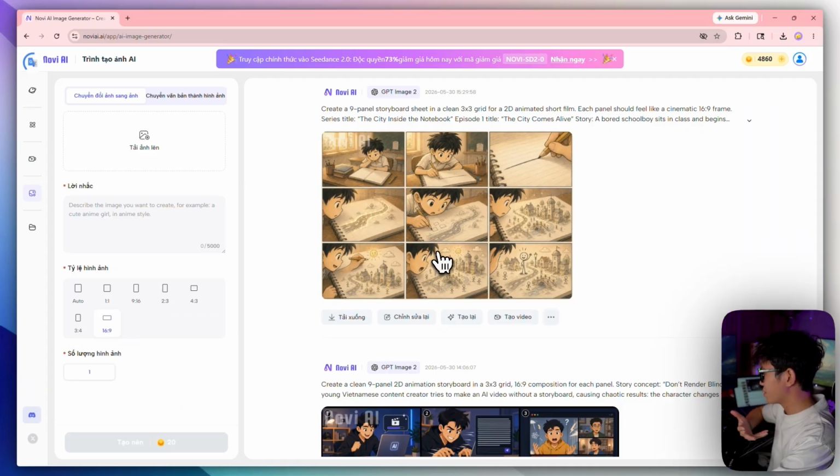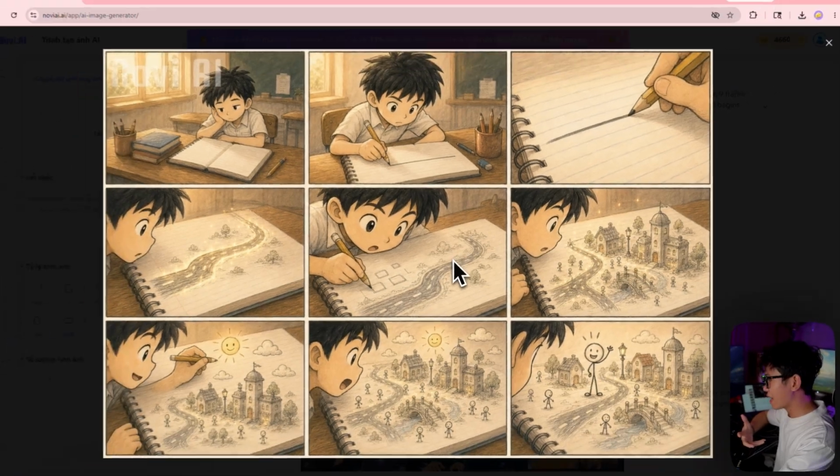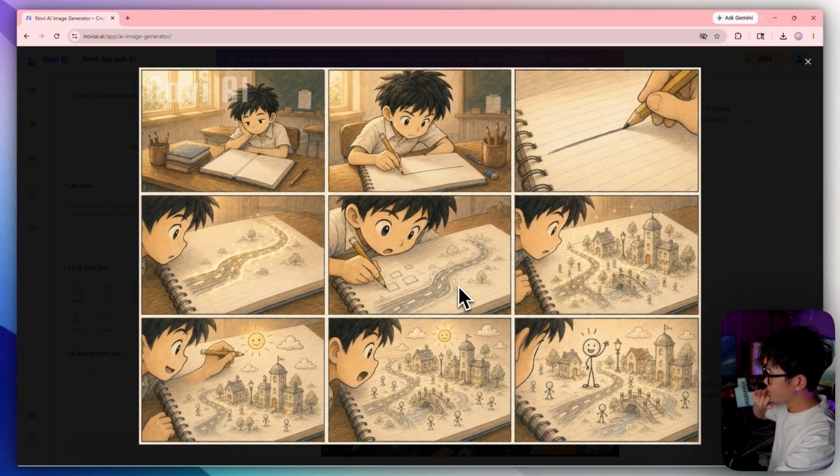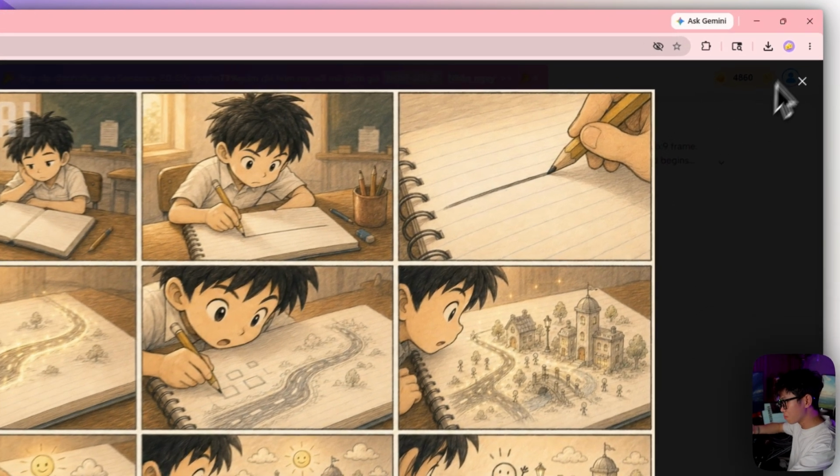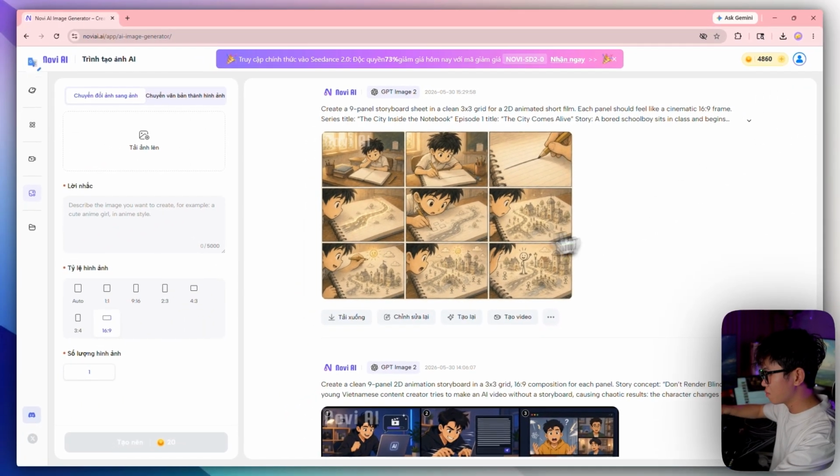It has created a storyboard. A storyboard is a set of panels in one image that tells a visual story. I can use this image to make a video, and it will match what I want more accurately than imagining everything from a prompt. Once the first storyboard is ready and looks good, I can keep it or ask the tool to generate another version right now. I can regenerate it or download it if I like it.